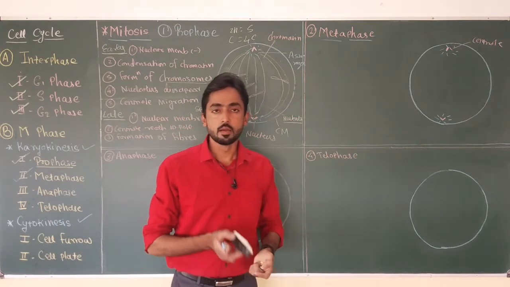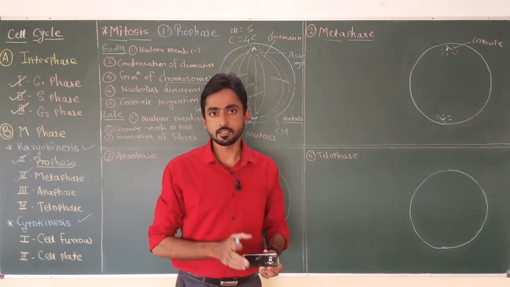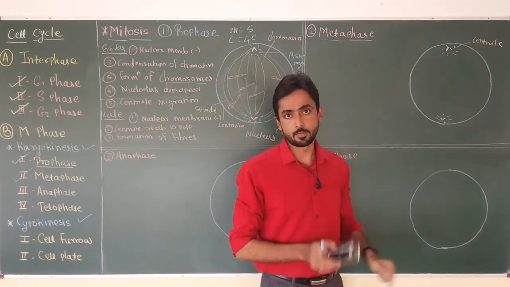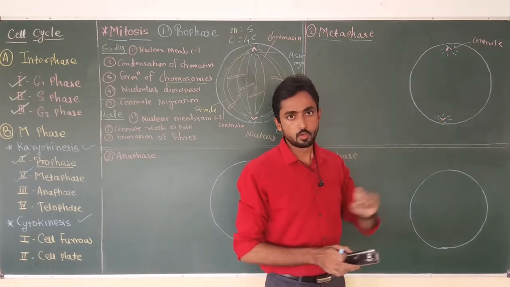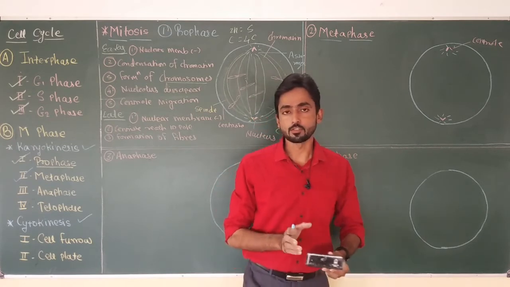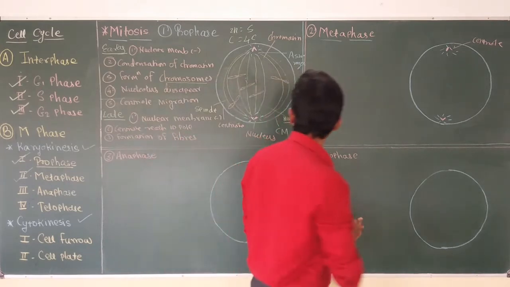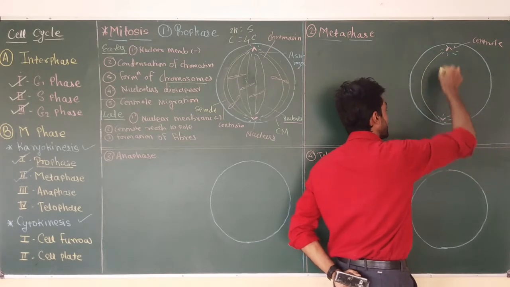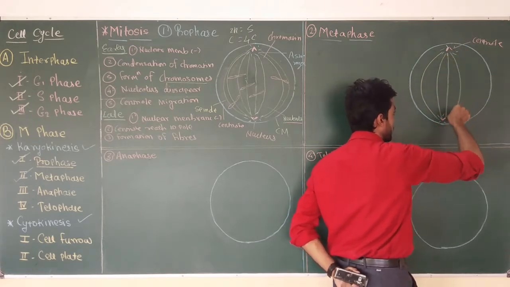So in animals, mitosis is sometimes referred to as amphiastral mitosis. But in the case of plant cells, as centrioles are absent, asters are also absent. Spindle fibers are directly connected to the two poles without centrioles in plant cells. So in plant cells, mitosis is referred to as anastral mitosis. Now I am going to draw the different spindle fibers. These are thread-like structures produced from tubulin protein